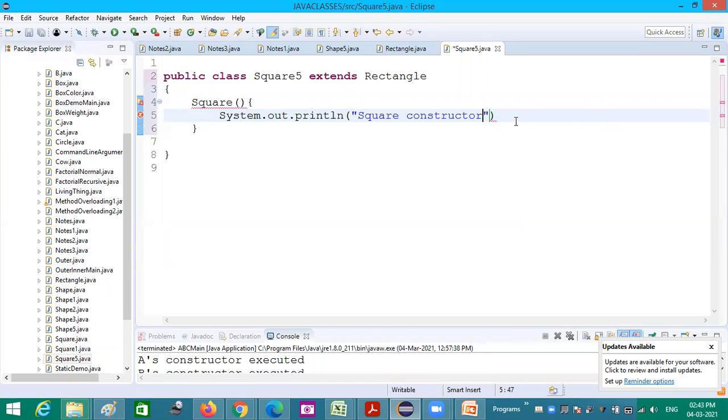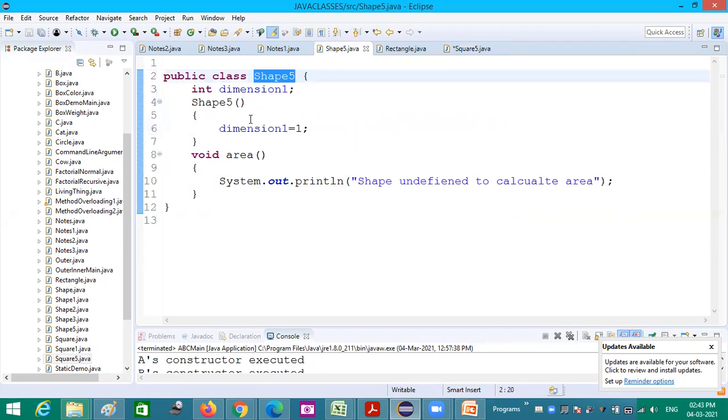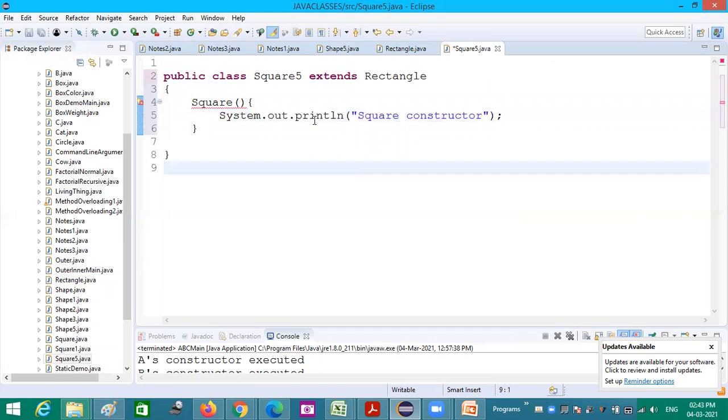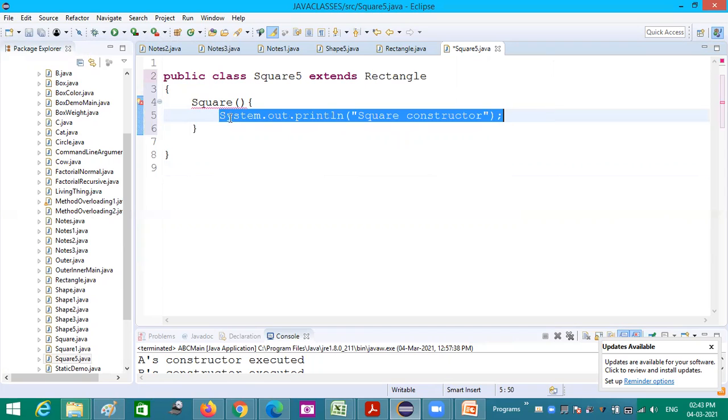Already 2 dimensions are there: shape 5 has 1 dimension, rectangle has another dimension, and square requires only 2. That's all we need, so logically I am not having any more dimension.